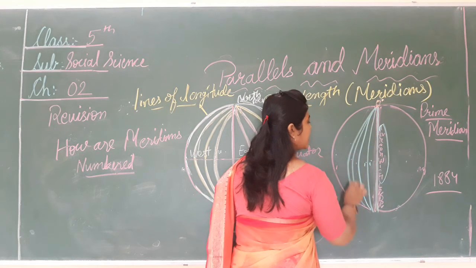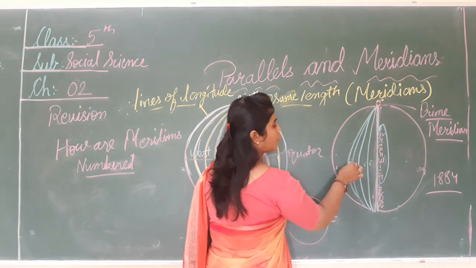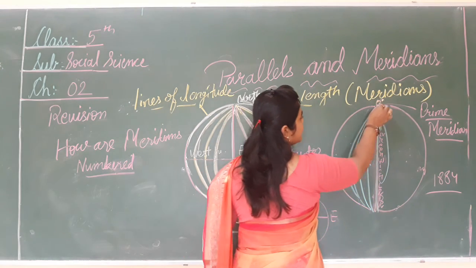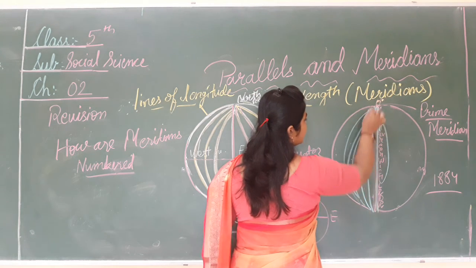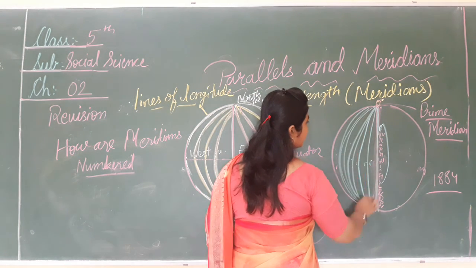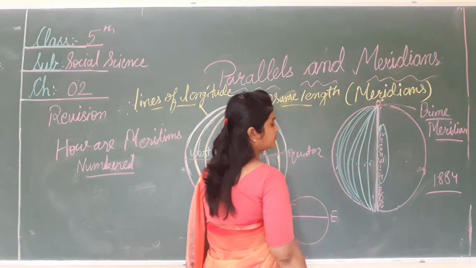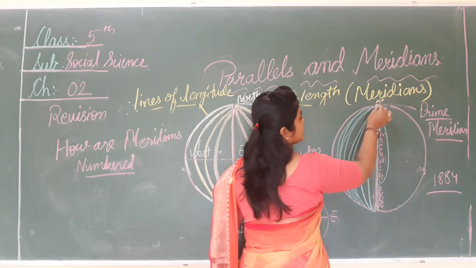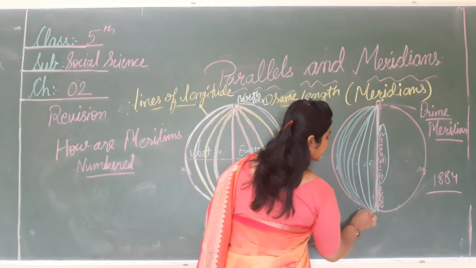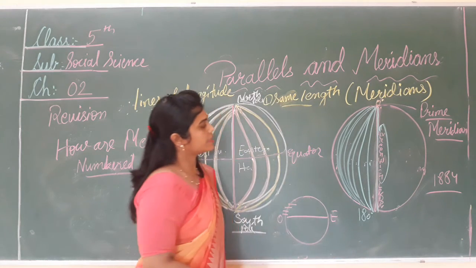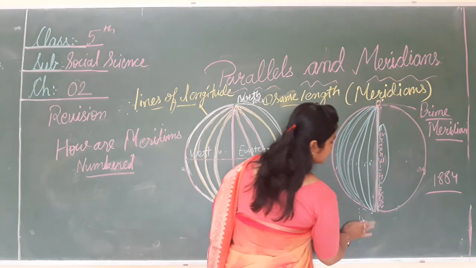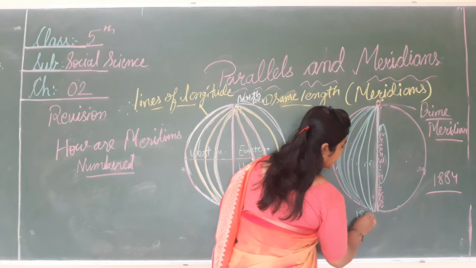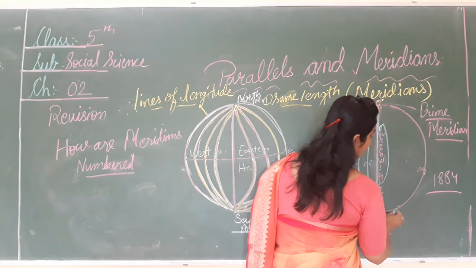Okay, so we measure like this: 1, 2, 3, 4, 5, 6, 7, 8, 9, 10. How many circles are there up to the end? 180 on the eastern side, and 180 on the western side.